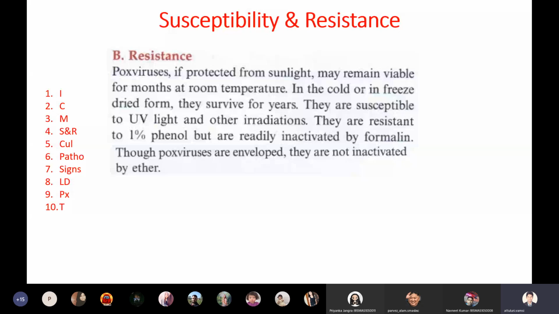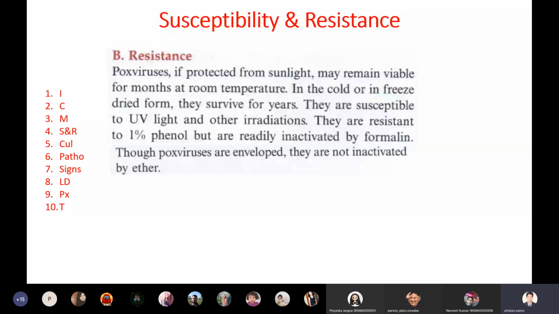So even though it is an enveloped virus, we cannot kill it with lipid solvents such as ethyl alcohol and methyl alcohol, and it is able to survive. It can survive in the sunlight, and at room temperature it can survive for months, and in cold temperature it can survive for years. And it is susceptible to UV light and irradiation. That means if we expose it to UV light or radiation, it can be killed. But this virus shows resistance towards lipid solvents such as alcohols, right? So this is something interesting about smallpox.